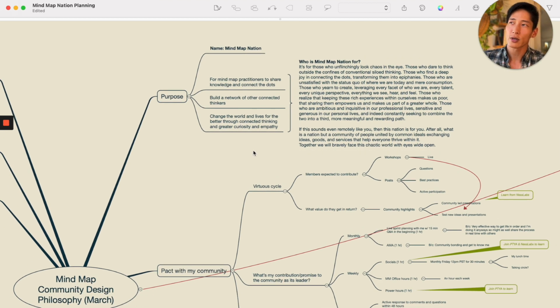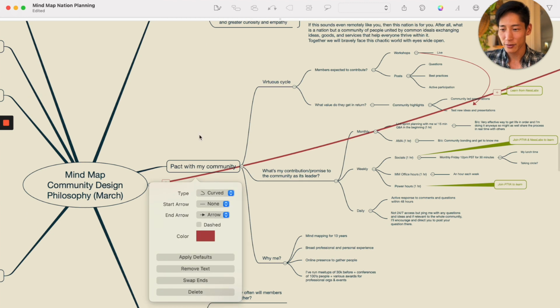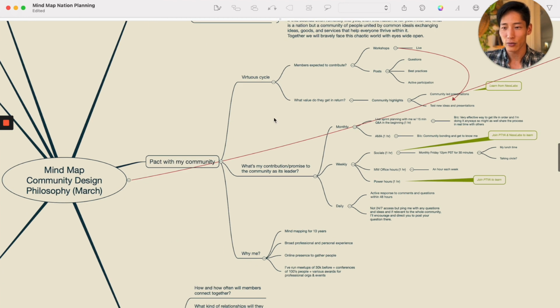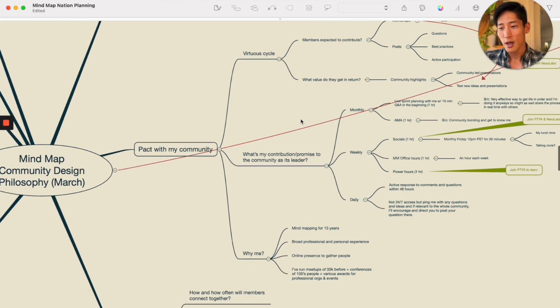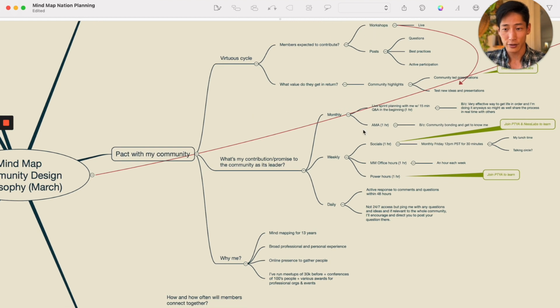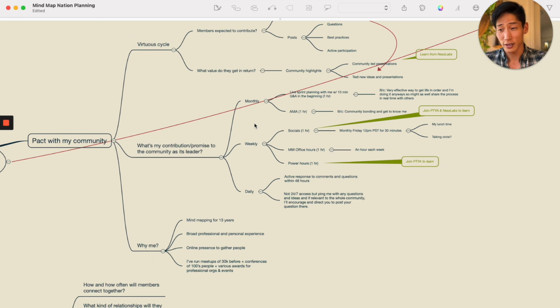Build, or concretely bring out, who exactly my audience is. And then here's the pact with my community, right? What do they get out of it, what do they expect to contribute, and what do they get back in return? What's my promise as their community leader, right? These are my commitments on a daily level, responding to people, weekly level, holding events and socials, monthly level, doing AMAs, as well as, let's say, programs like the 7-Day Mind Map Challenge.